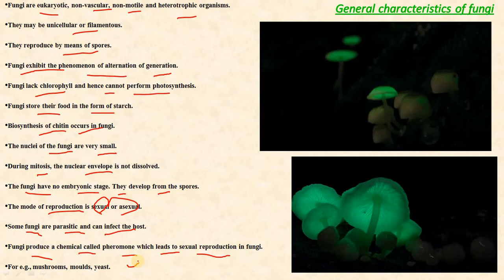There are two kinds of hyphae, septate and coenocytic or non-septate. What is septate? The hyphae that are divided into compartments by cross walls or septa. The coenocytic hyphae are continuous and are without cross walls. Unlike plant cells, fungal cell walls contain chitin rather than cellulose, as present in the exoskeleton of arthropods. The energy reserve of the fungi is not starch like the plants, but it is glycogen like the animals.